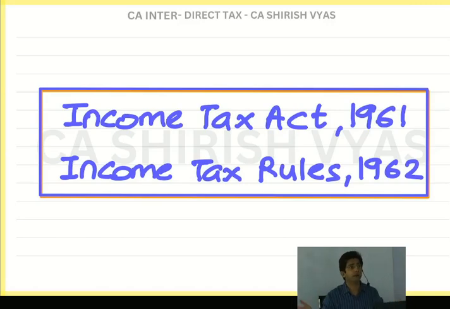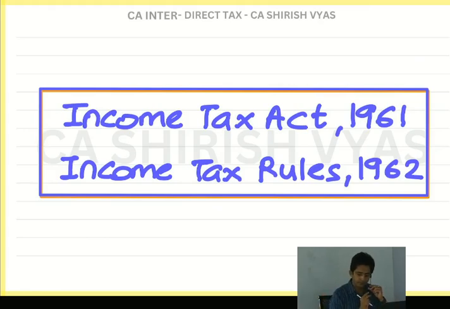Already people complain, our Indian law is so complicated, it will become worse than complicated then. That's why to keep the law concise, all the main rules they have written in Income Tax Act. But wherever they feel like keeping more and more rules, that extra things they put in Income Tax Rules 1962. Okay. So you are going to study this law. Obviously we are not going to study the bare act. I will simplify everything in my own language and give it to you like a ready-made thing. But our source of knowledge is this.